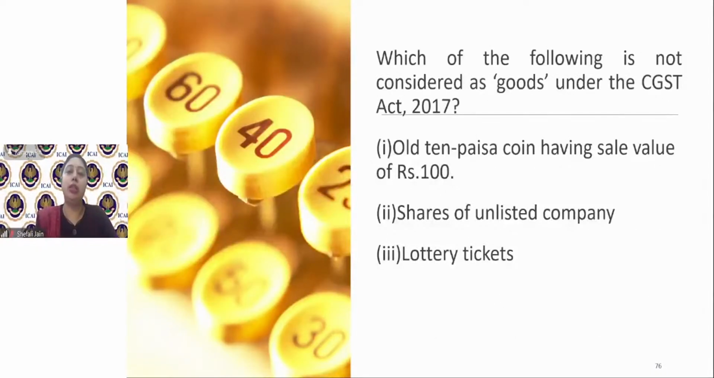Which of the following is not considered as goods under the CGST Act 2017? Now we have to go back to the definition of goods, which we discussed 2 sessions back. In the second session, we discussed the definition of goods. So I will start discussing the definition of goods before letting you know what the options are. Old 10 paisa coin having a sale value of ₹100 now. Share of unlisted company and lottery tickets. Now, which of these are considered as goods and which are not considered as goods?